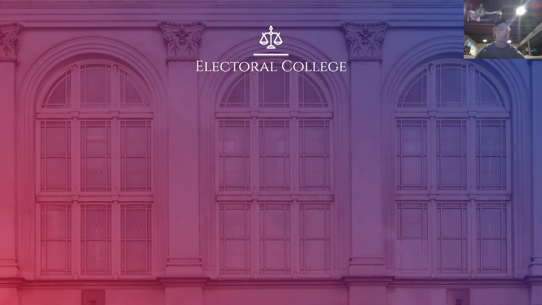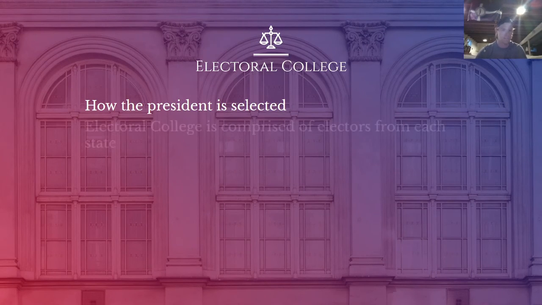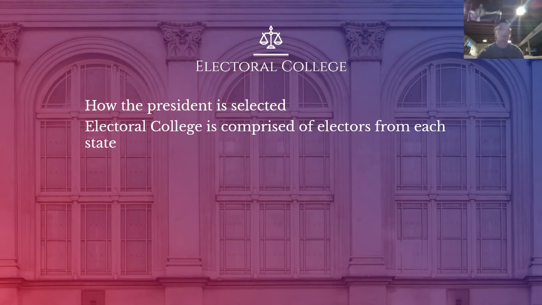Now, lastly, we're going to talk about the Electoral College. All right, so this is something that gets talked about a lot. It doesn't seem to be very well understood. So the Electoral College, to put it as simply as possible, is how the president is selected. The Electoral College is comprised of electors from each state. It represents the amount of Senate plus House votes that each state gets.